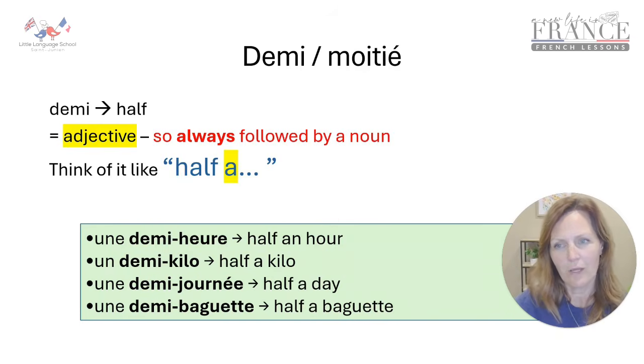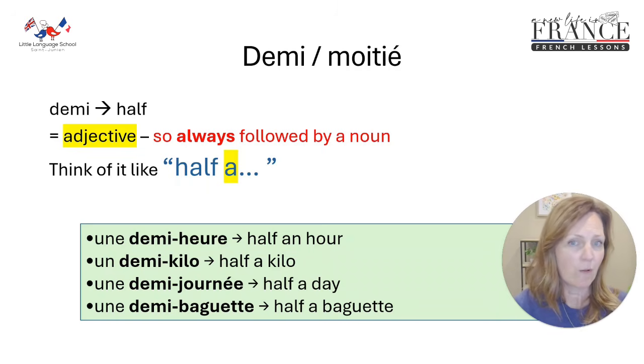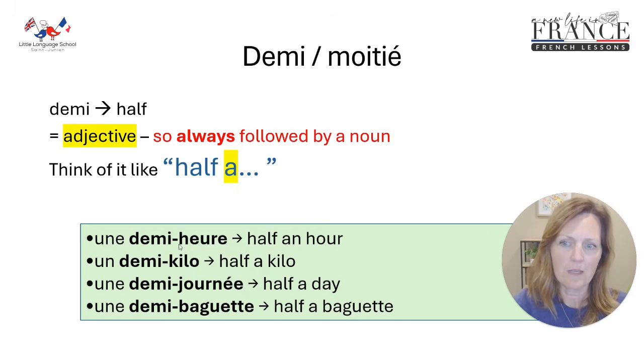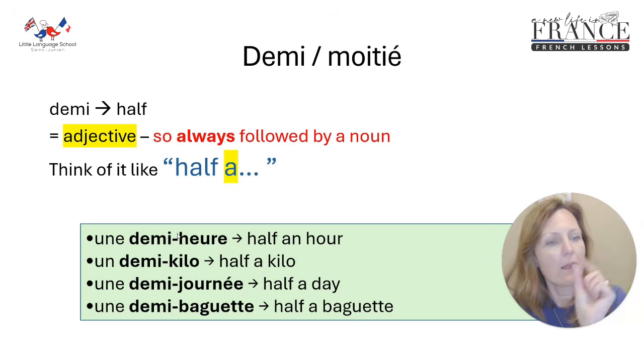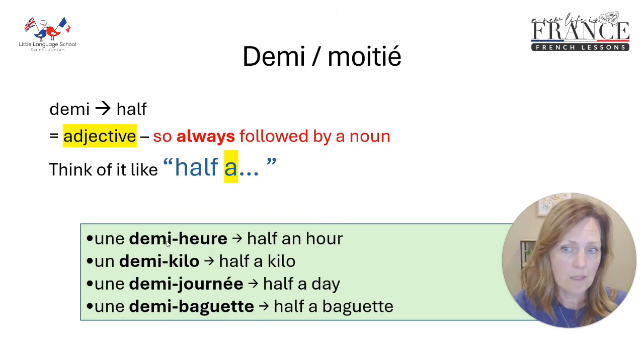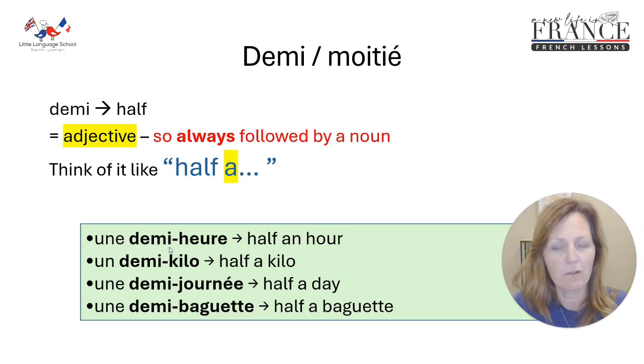Let's start with demi first. Demi is an adjective, so it's always going to be followed straight away by a noun. It's describing a noun. Think of it like half a and then the noun coming after. So it's going to look like this. It's going to have a little hyphen and that's going to join it to the noun that it's describing. Even if the noun is feminine, it's still going to remain spelt like this, D-E-M-I. That doesn't change when it's coming in front of a noun.